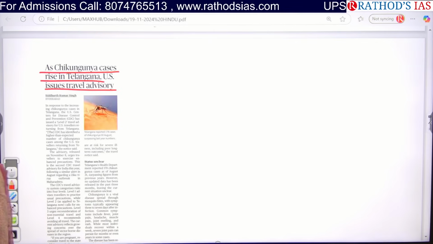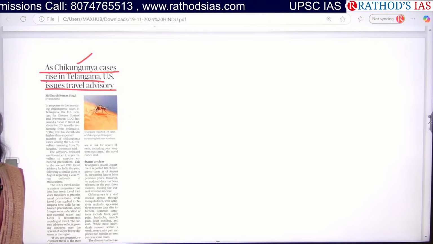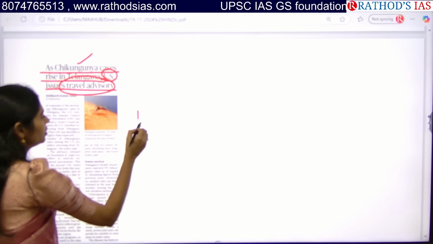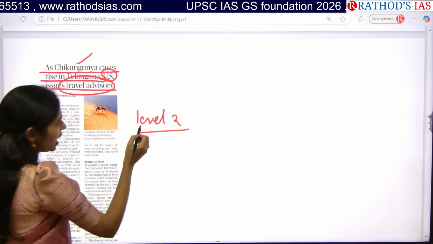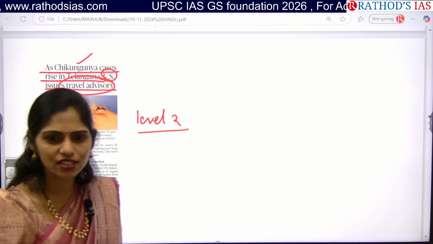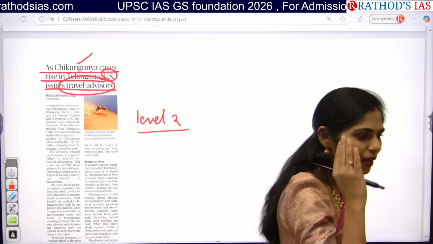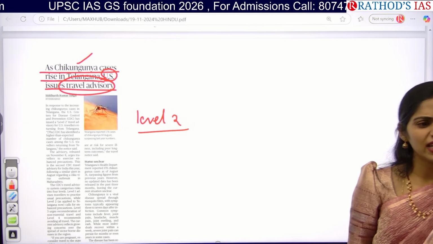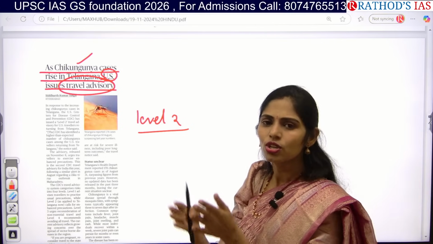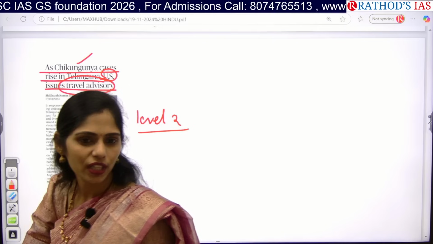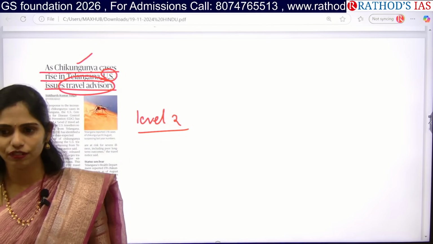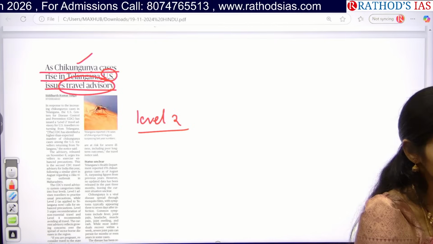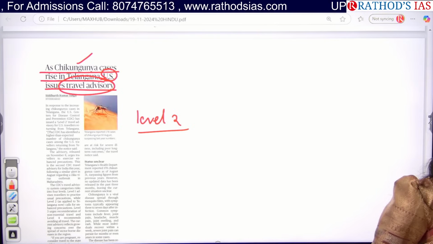So now what is happening here is there is an increase of chikungunya cases in Telangana. So because of this, the US has now issued a travel advisory, that too level 2. So can you guess how many levels are there in these travel advisories? Travel advisories are nothing but whenever people are moving from one country to another country, if they are coming from an area which is vulnerable to any disease like communicable disease or anything, they will be limiting the people entering their country so that they protect the health of their citizens. So can you guess how many levels are there? Yes, 4 levels.